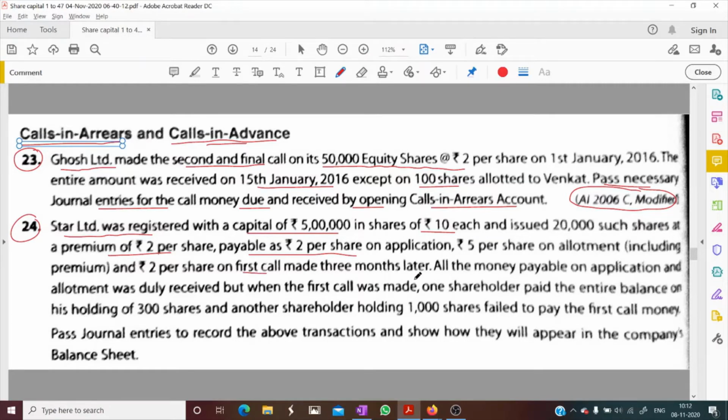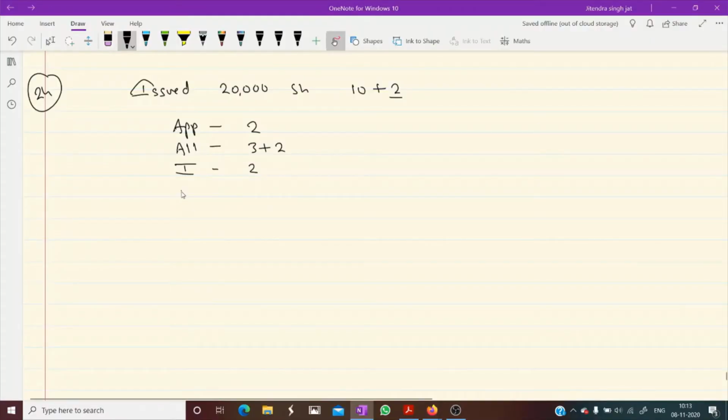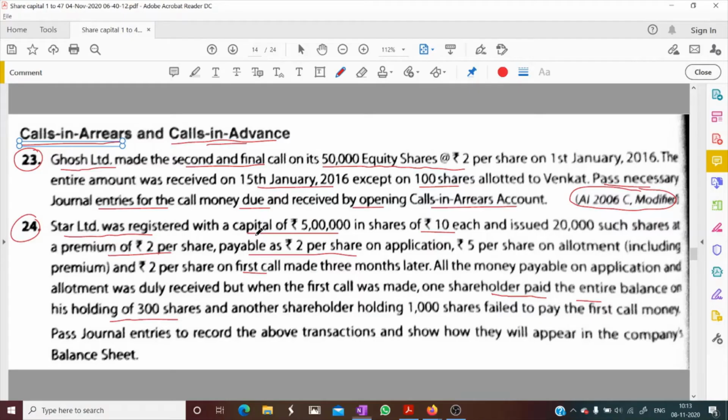Made 3 months later. All the money payable on application and allotment was received. But when the first call was made, one shareholder paid the entire balance on his holding of 300 shares. So children, nothing is mentioned about second call. So can we calculate second call money? 3, 4, 5, 6, 7 means 3 rupees. This is balancing figure. So second call money is rupees 3.